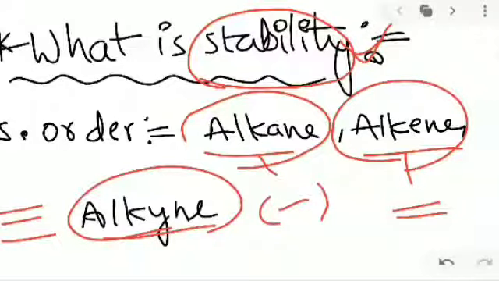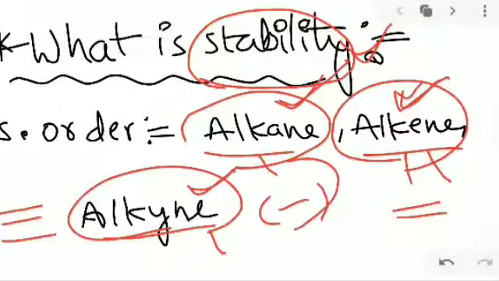So for the stability order, alkane is more stable than alkene and alkyne. The least stable is alkyne but very reactive. Somewhat stable is alkene but it is also reactive, and alkane is more stable but less reactive, with single bonds. We can't break that easily.